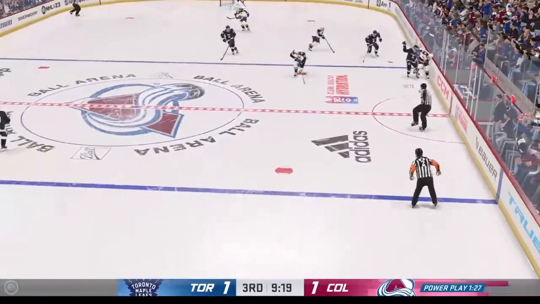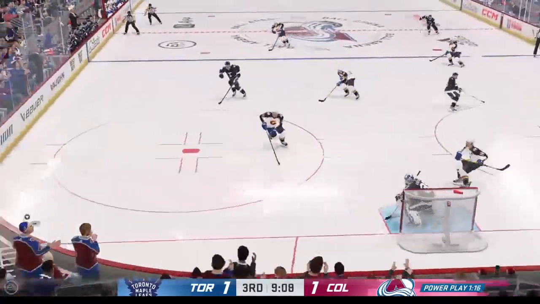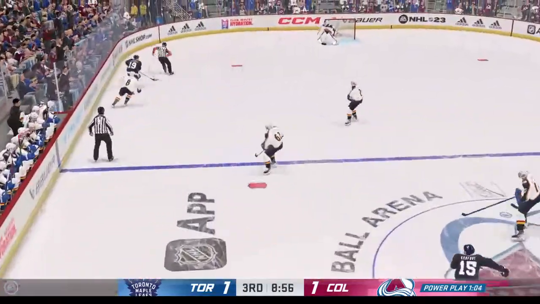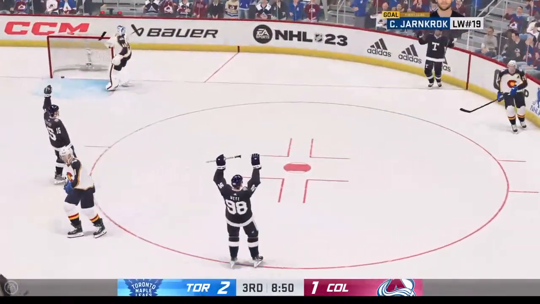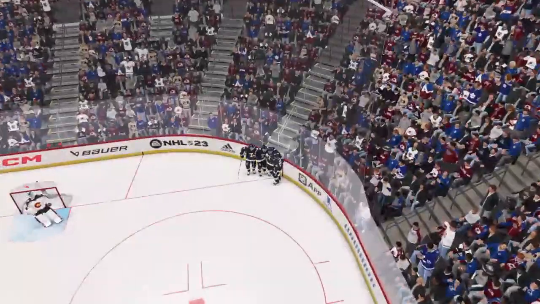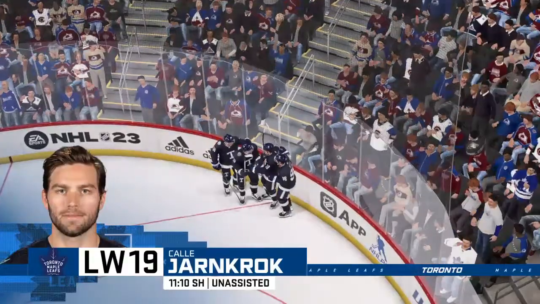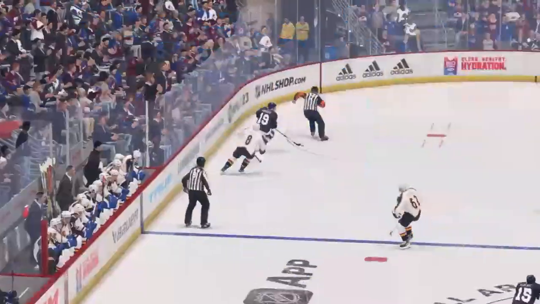Off the boards ahead, Lehkonen. Now again, too much movement there, maybe, or maybe not enough, as that shot goes whistling wide, and Jarnkrok off to the races with the puck again. Another break. Jarnkrok, he scores! Calle Jarnkrok gets back-to-back breakaways, makes good on the second one, and Toronto has taken the lead. At 11:10 of the third period, it is a shorthanded goal, their third of the season.